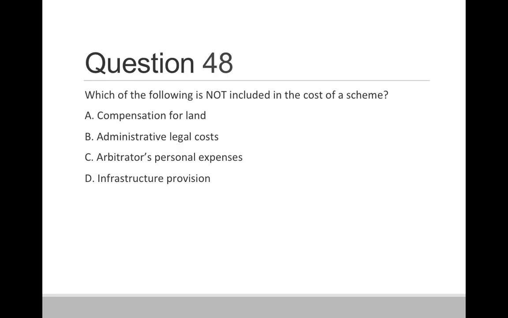Which of the following is not included in the cost of a scheme? Option A, compensation for the land. Option B, administrative legal cost. Option C, arbitrator's personal expenses. And option D, infrastructure provision. So correct answer is option C, that is arbitrator's personal expenses are not considered in the cost of a scheme.